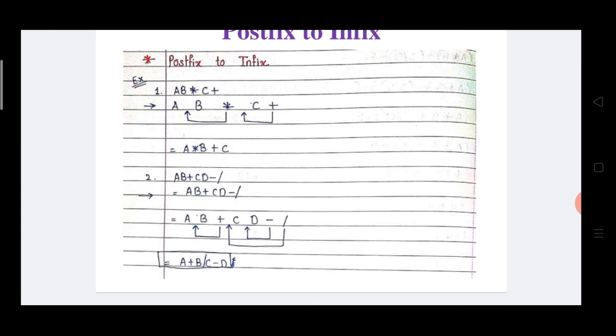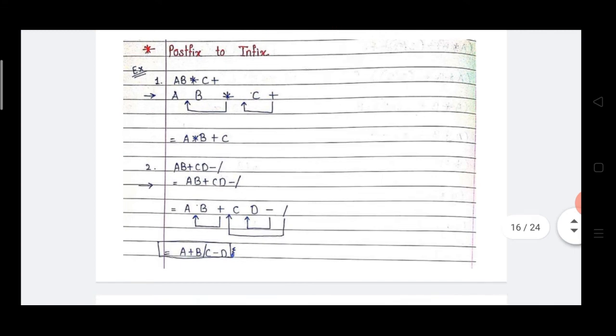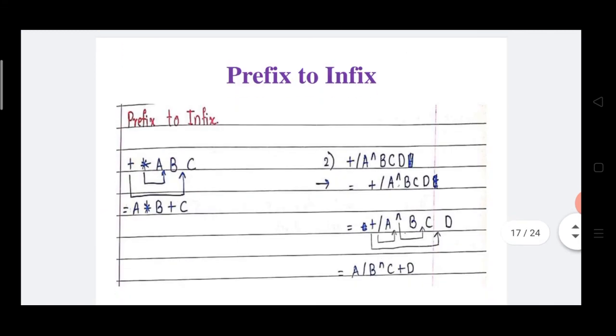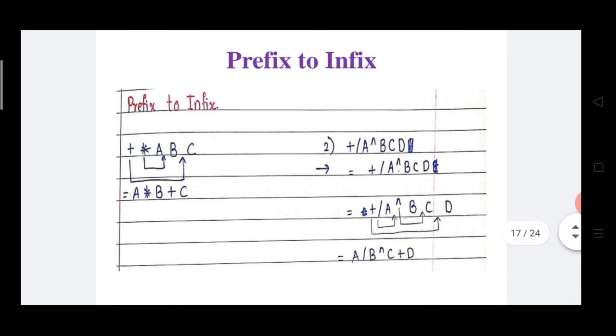Again C and D, these are the two operands. Afterwards minus is there, minus is one operator. This operator is placed in between C and D. Afterwards divide by operator is there. This divide by operator is placed in between the plus expression and the minus expression. So the final output is A plus B divided by C minus D. This is one infix format output.